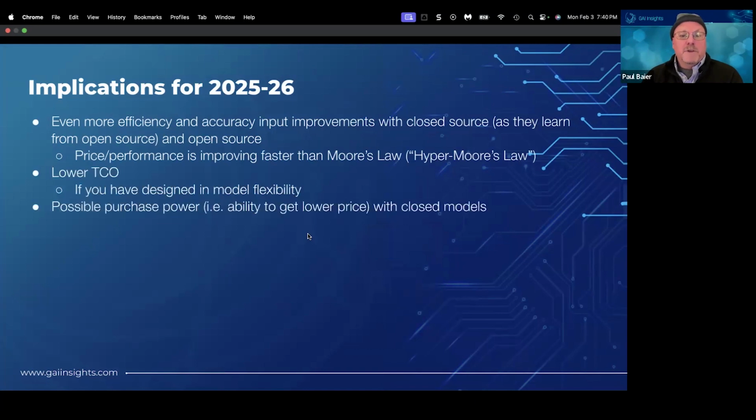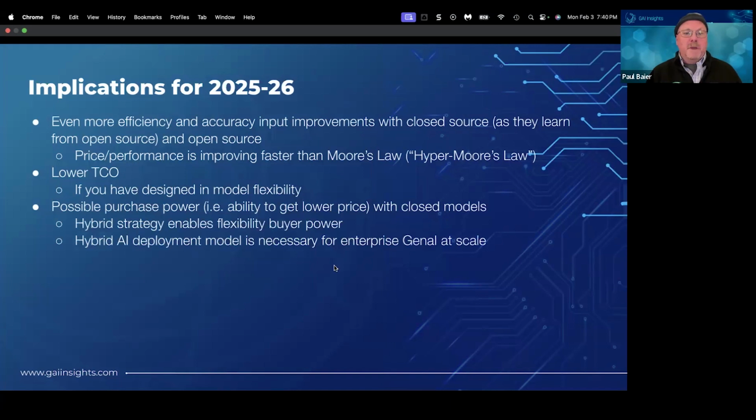Lower total cost of ownership as we get more model flexibility. Remember, this is open source, so now every open source and closed source vendor out there is scoring over the techniques used by DeepSeek and now incorporating those into OpenAI or Mistral or Cohere or Gemini or whatever models they have.